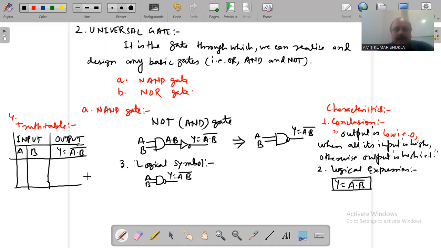On the basis of the conclusion: 0 0, 1 1, 0 1, 0 1. So 0 0, that means once all inputs are high then the output is low, and in the rest of the cases the output is high. So this is the truth table for the NAND gate. In the next video we will discuss the NOR gate.